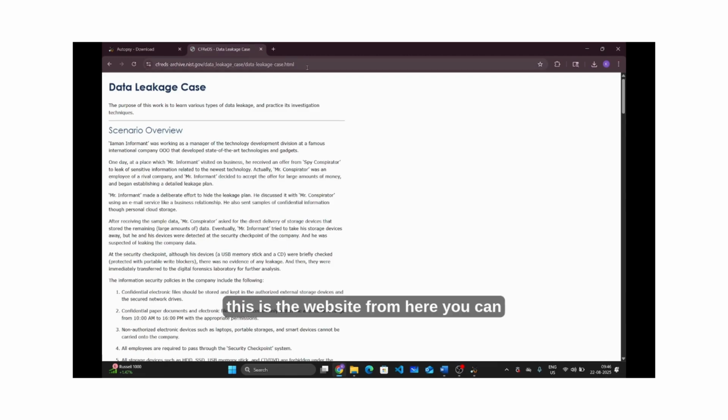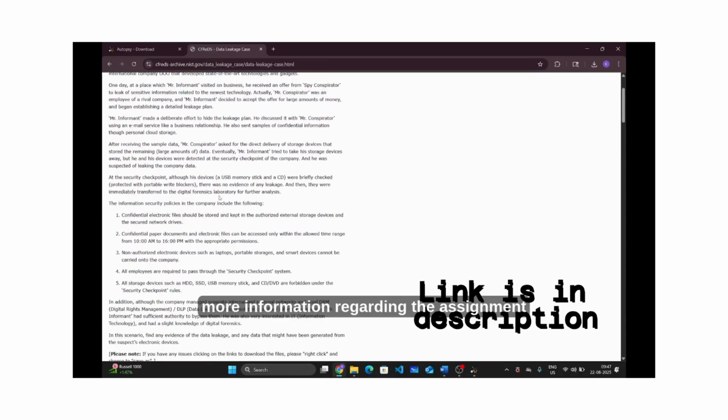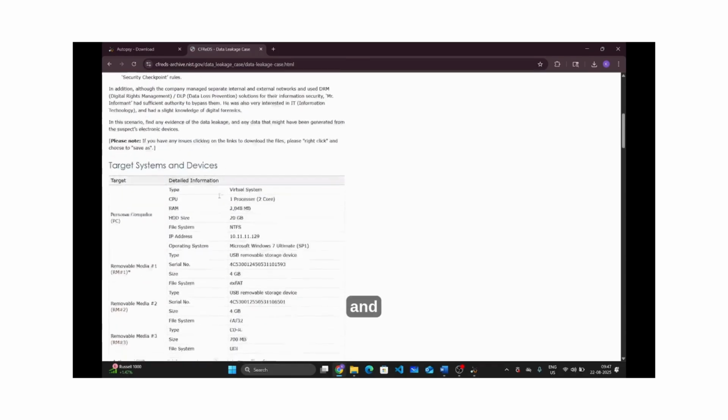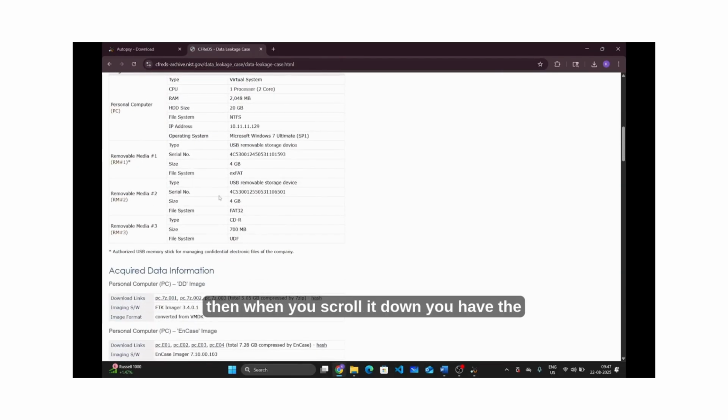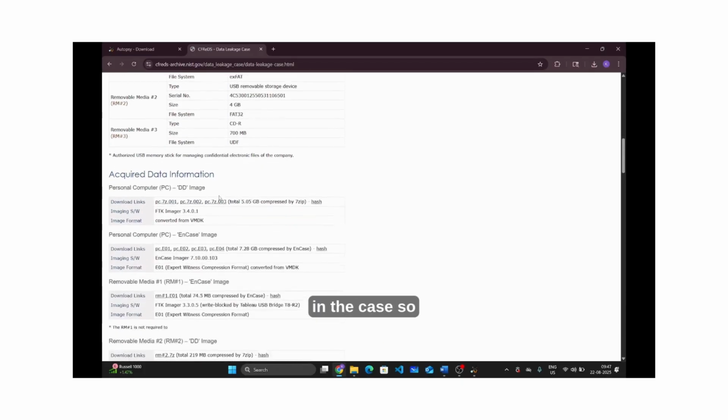So this is the website from where you can download the dataset required, and you have information here regarding the data leakage set. You can study it for more information regarding the assignment. And then when you scroll down, you have the information regarding the different devices that are used or captured in the case.